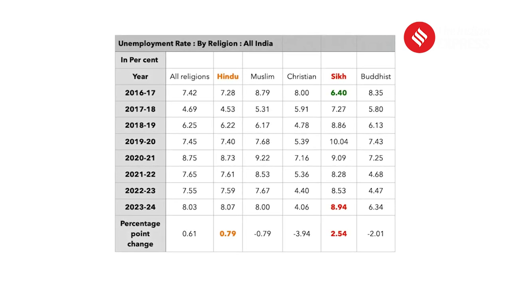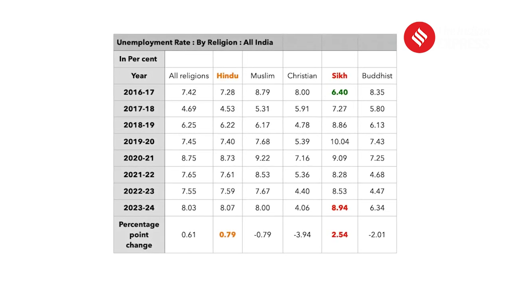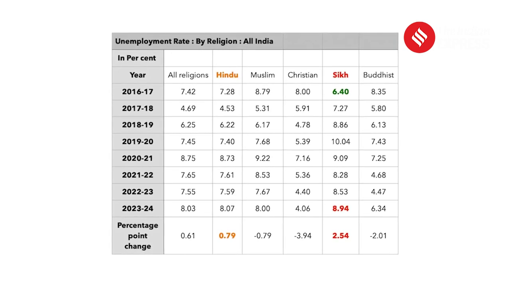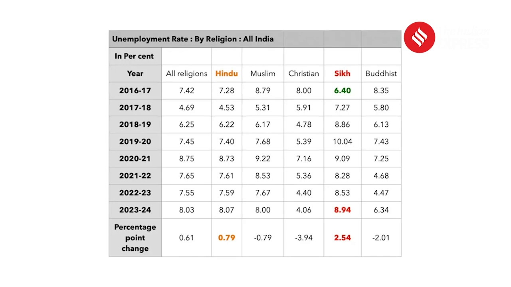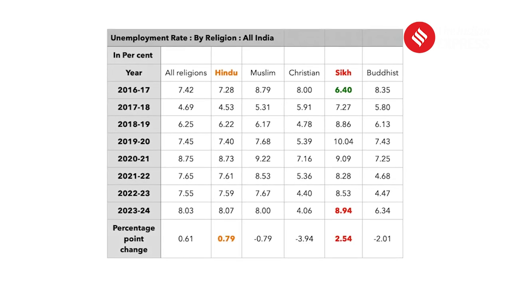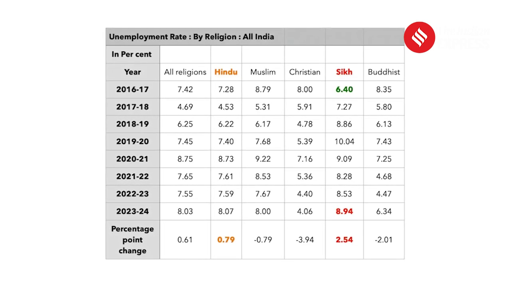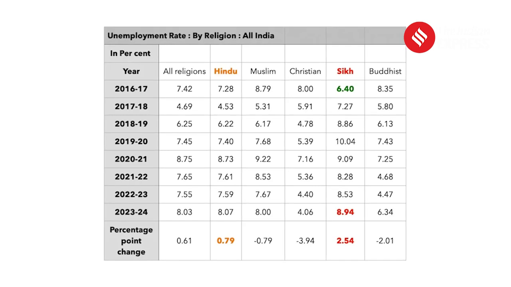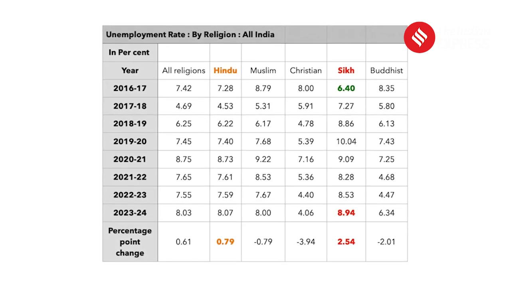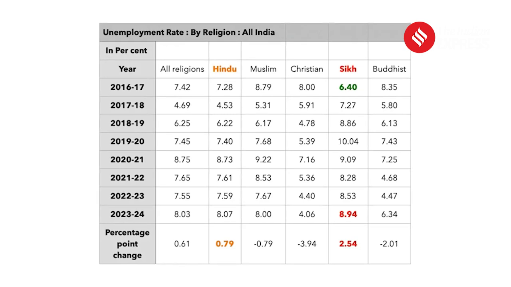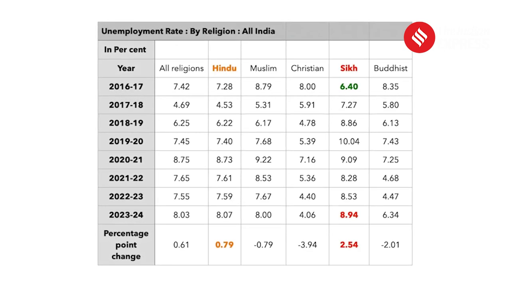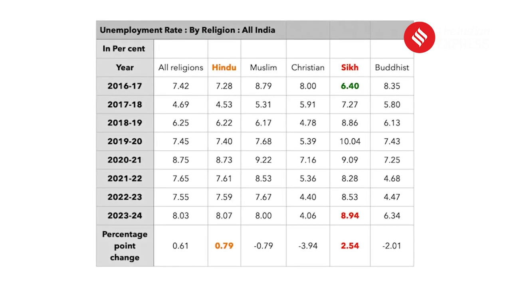But the worst affected in this table, as you can see, are the Sikhs, where the number has gone up by 2.54 percentage points. The Sikhs in 2016-17 had the lowest unemployment rate of the main religious communities, but that number has gone up quite significantly over the last 8 years. But that is only the unemployment rate.